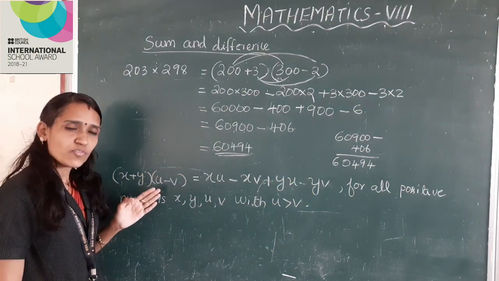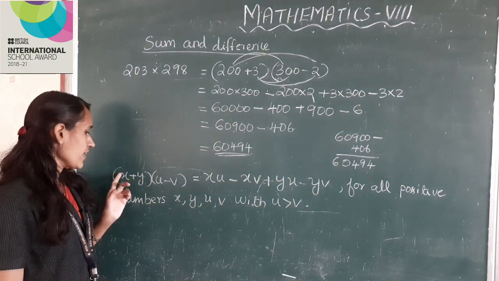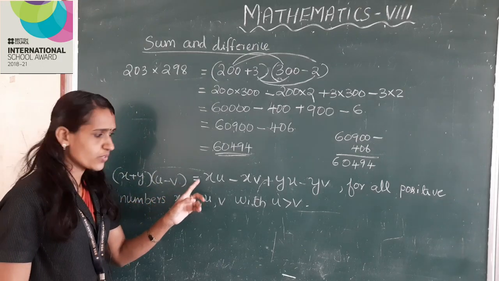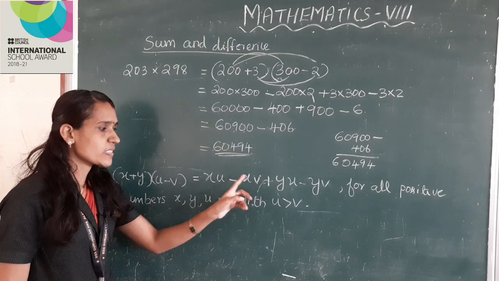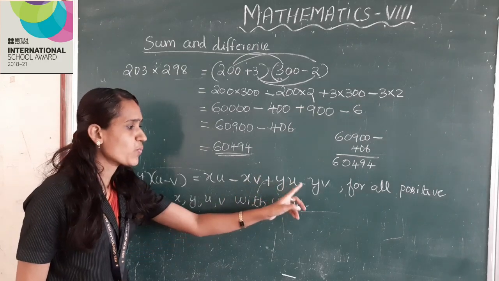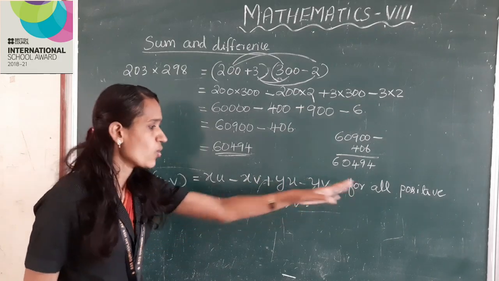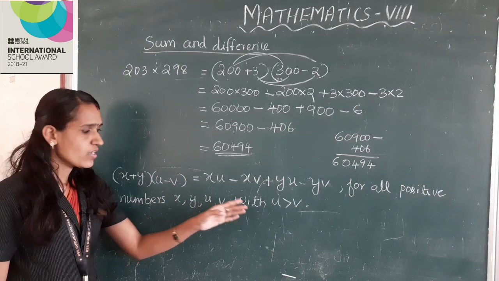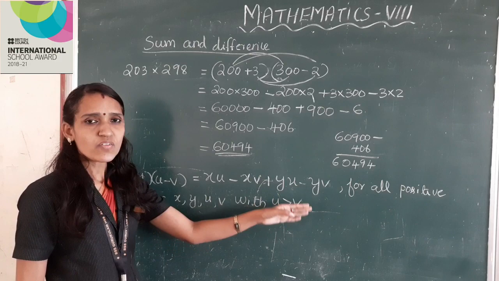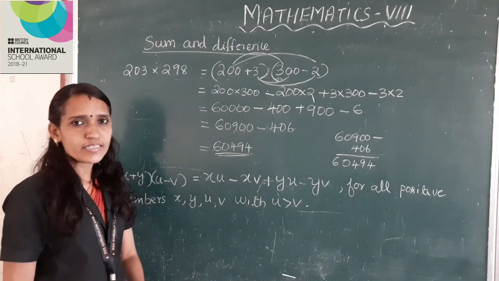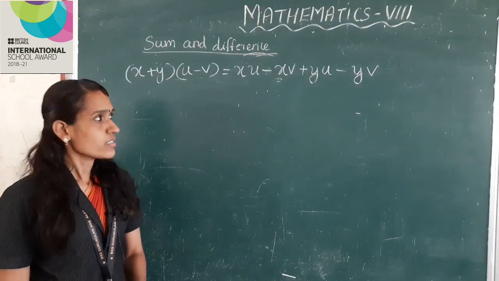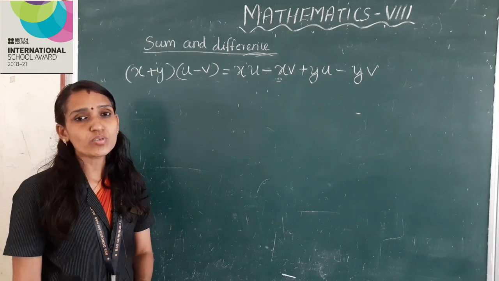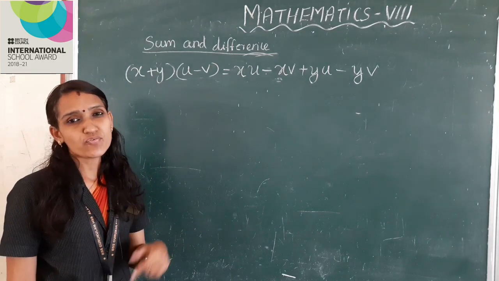This is the fifth identity. x plus y into u minus v is equal to xu minus xv plus yu minus yv for all positive numbers x, y, u, v with u greater than v. Is it clear, children?